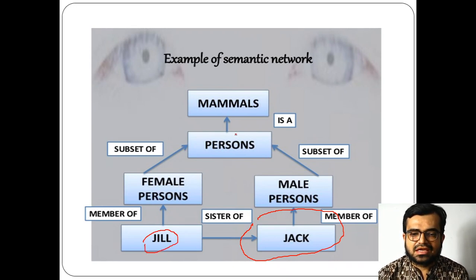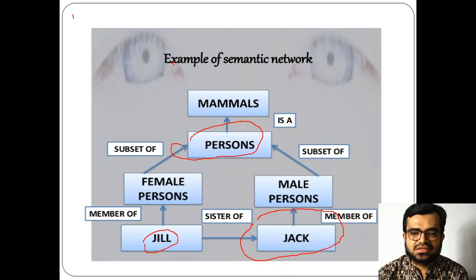But now if you connect persons, male or female, with the person category, then you can find that this is a subset of the person category. That means you are categorizing things based on categories. Finally, any of the persons, either Jack or Jill, connects to an object called person.